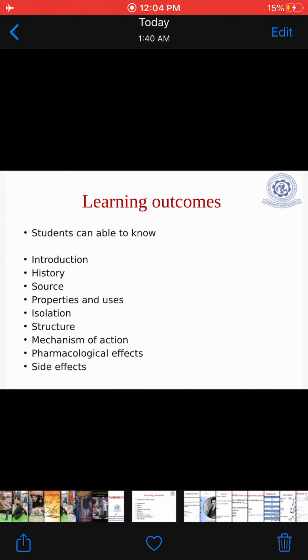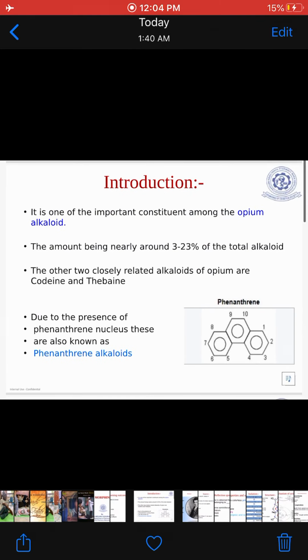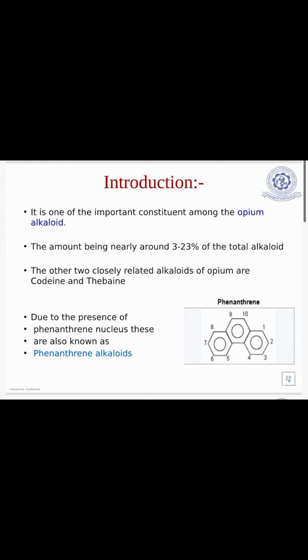Learning outcomes. Students will be able to know the introduction, history, source, properties and uses, isolation, structure, mechanism of action, pharmacological effects and side effects. Introduction. Morphine is one of the important constituents among the opium alkaloids, the amount being nearly around 3 to 23% of the total alkaloid.